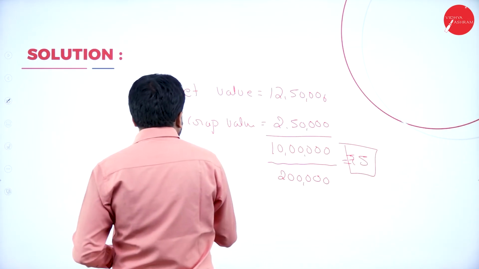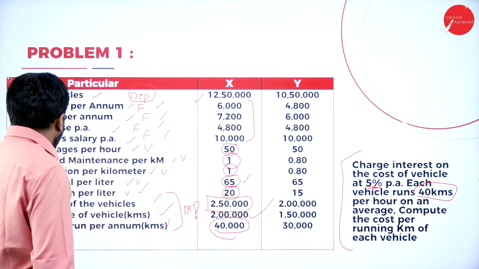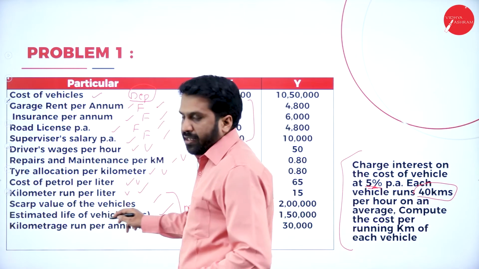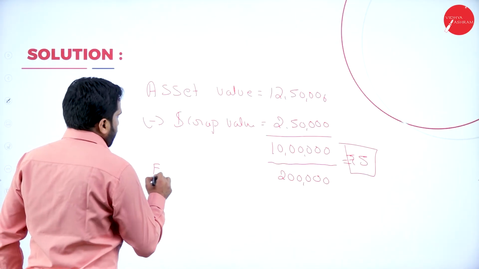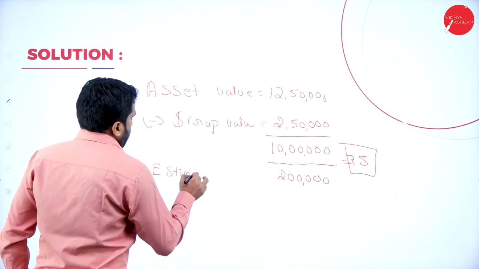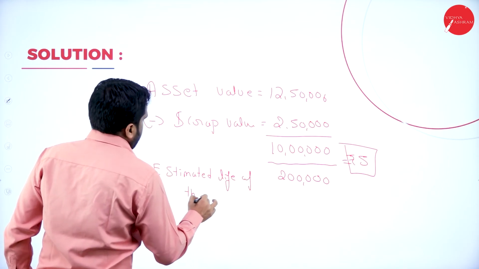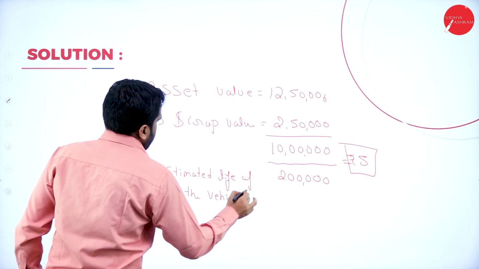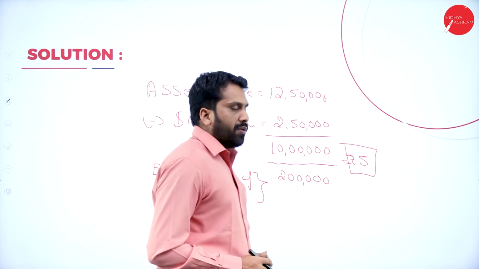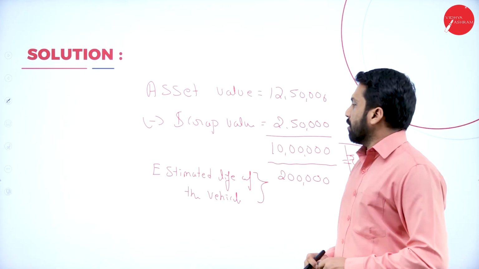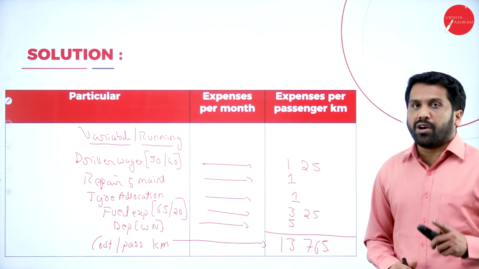Remember, this is the estimated life of the vehicle in kilometers they have given. It is 2 lakh. If you divide, you will get 5 rupees per kilometer. So after this, you got 13.765. This will be your answer.